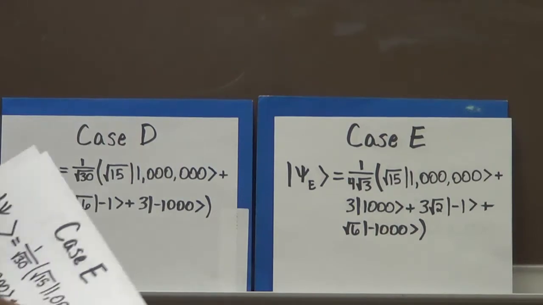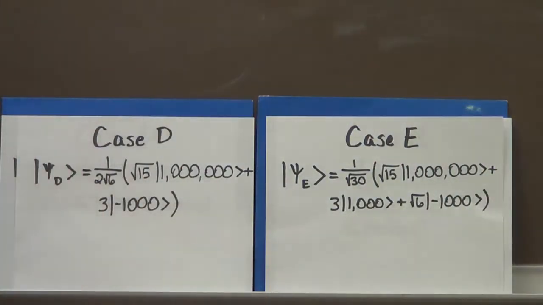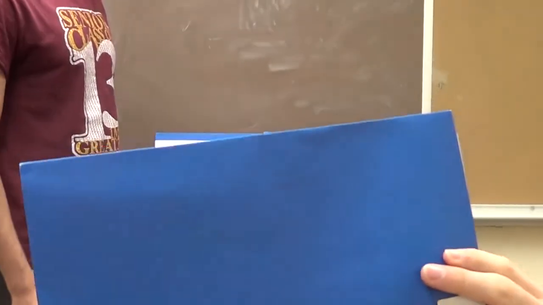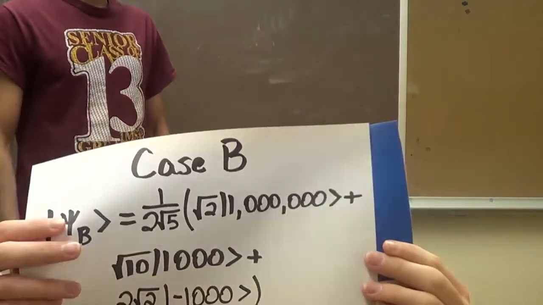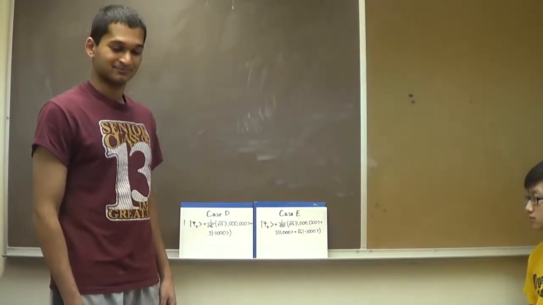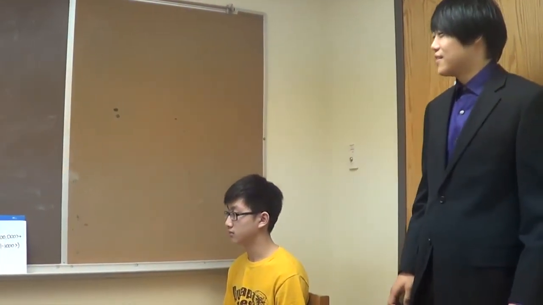Well, check my math here. But because of the commuting nature and entanglement of the cases, these are the new wave functions. And based on these wave functions, I should choose case E because it has the lowest probability of having $1 million. Yeah, Django, you're getting the hang of it now. Very well. Let's open case E.